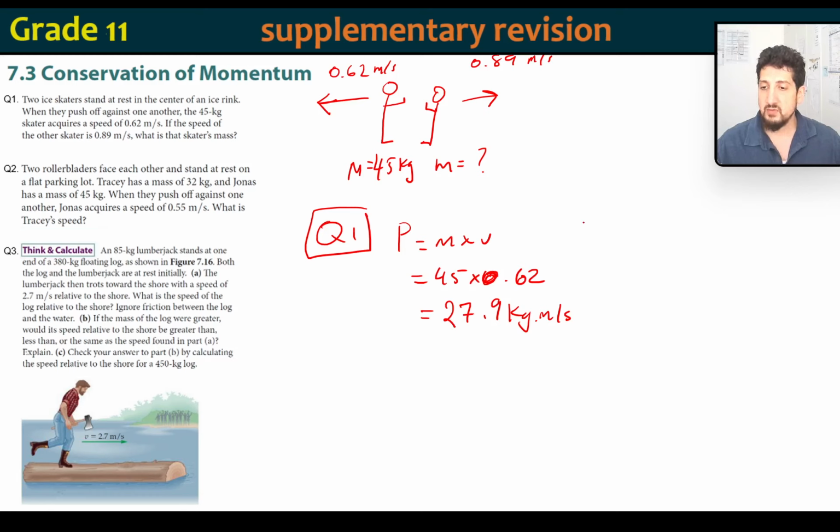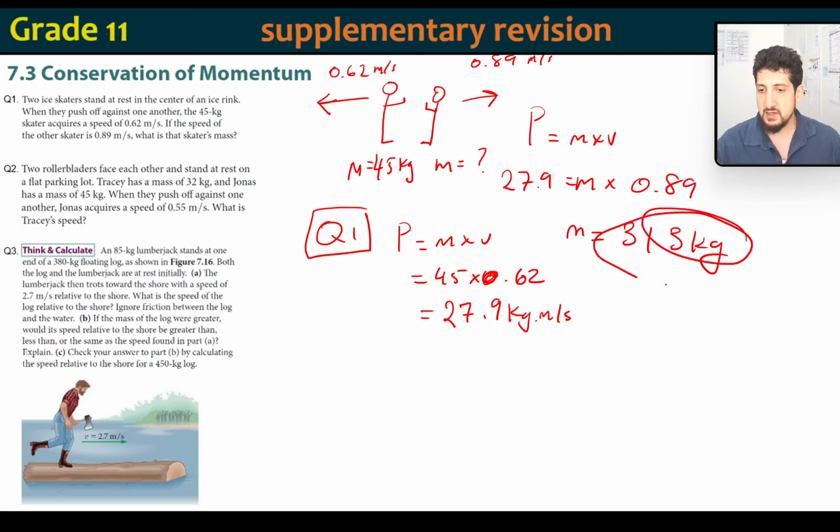So now that I have the momentum, I can go back to this person here and go, hey, P equals mass times velocity. And now I know what P is. So I need to find out what M is because I already know what velocity is. They told me. So that divided by 0.89, and so the answer is going to be M for the person is going to be 31.3 kilograms. That is how much this person is.